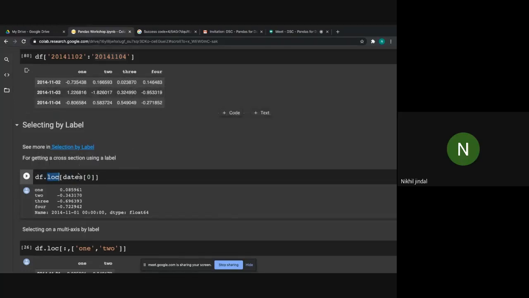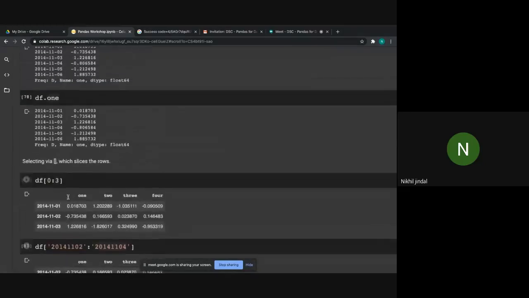So dates 0 means 1st November 2014. This will print only the first row. As you can see, 1 2 3 and 4, it is only the first row, but it has printed in a column fashion, though it is a single row in the y direction. Okay, let me show you.